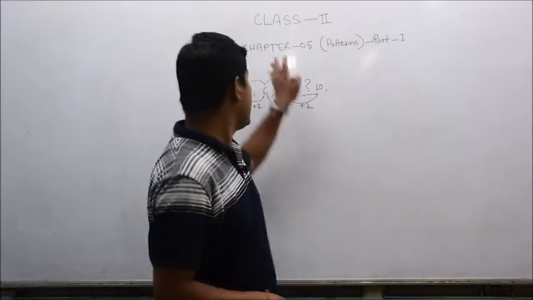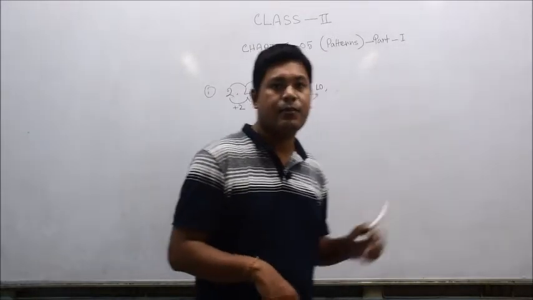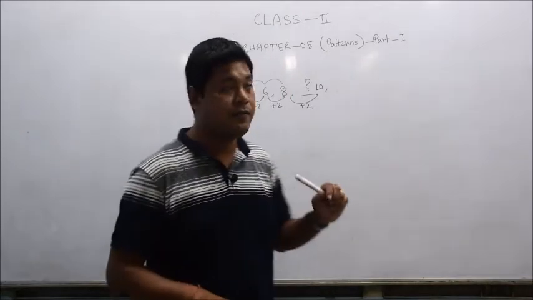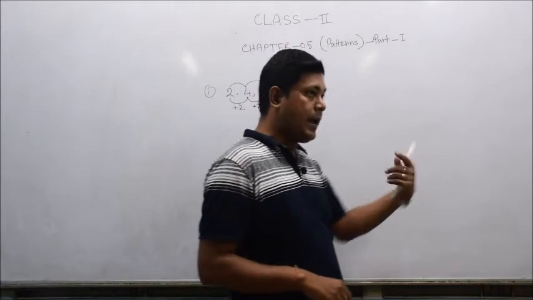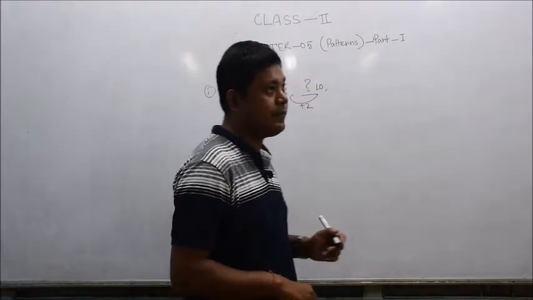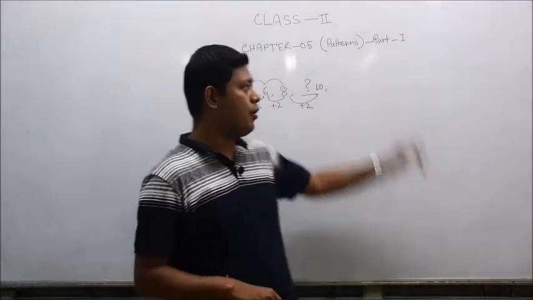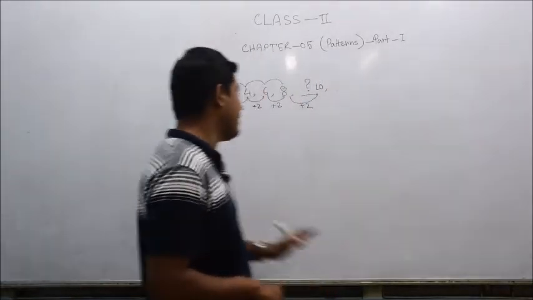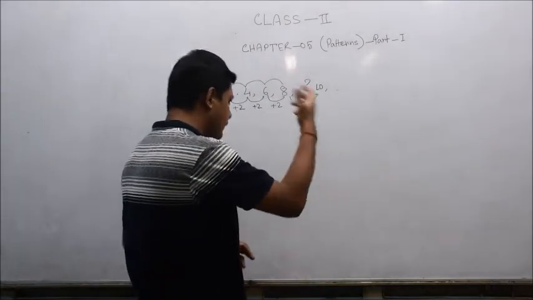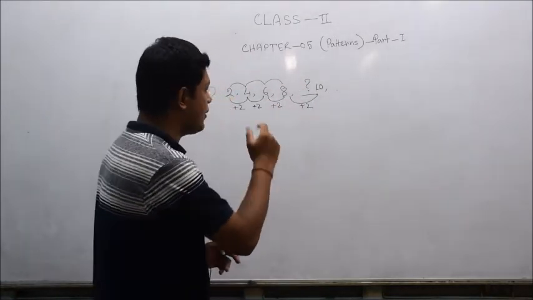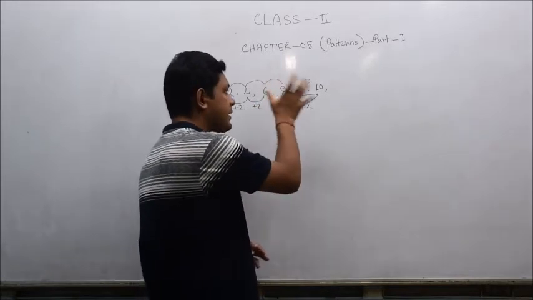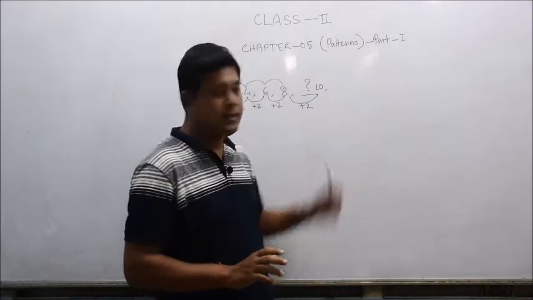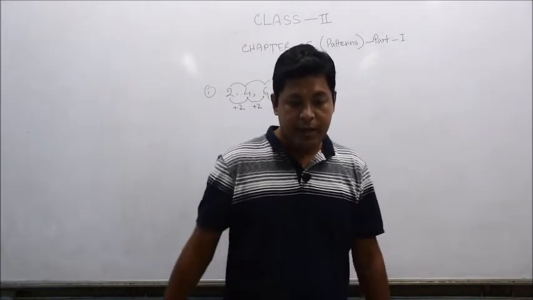We are all dealing with the subject maths magic, because the term magic is here, isn't it? So the pattern is also a magic. You have to find a magic, because the absent part, where a question mark is given, or fill in the blanks, or some absent numbers are given. You have to understand or find the tricks, the pattern logic behind this set of numbers, because this is also a part of the maths magic, and pattern is very helpful.